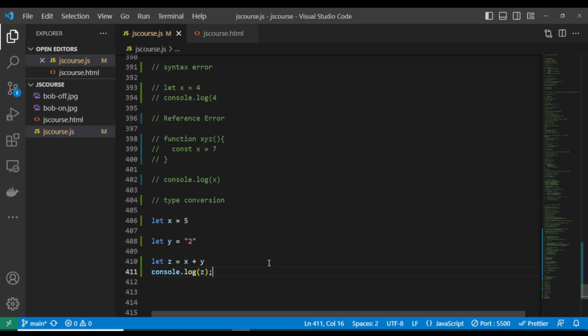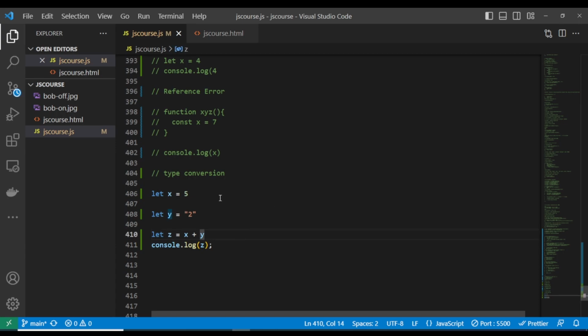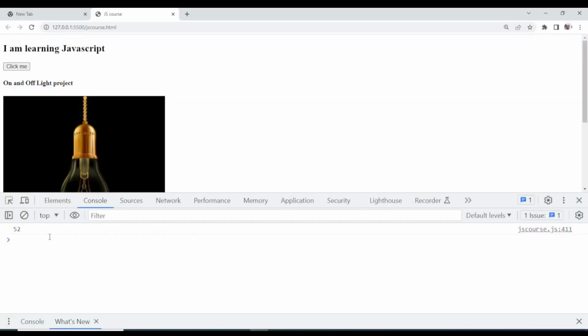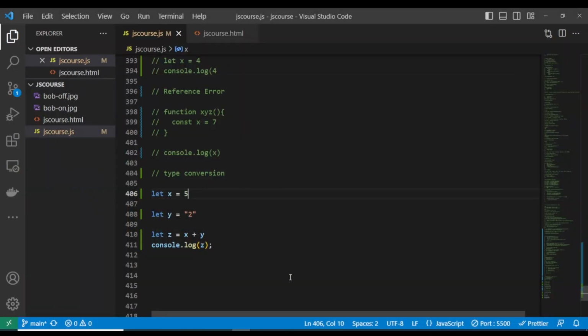From our previous classes, you already know that this is going to give us 52, because this is where type conversion comes in, what you call the implicit type conversion. JavaScript is going to concatenate this. It's going to treat this 5 as a string and concatenate it to 2, giving us a response of 52.